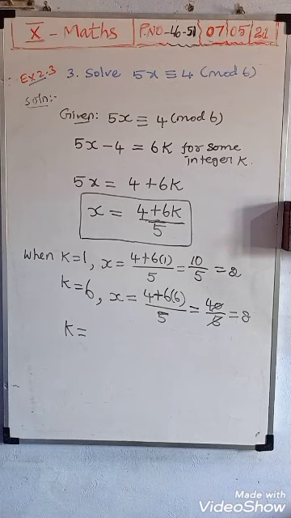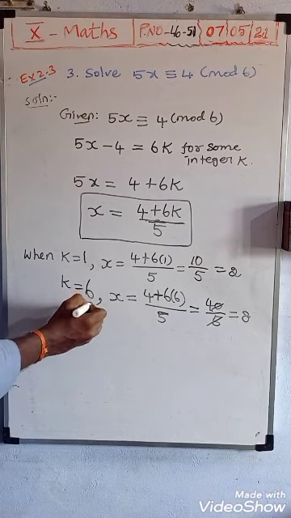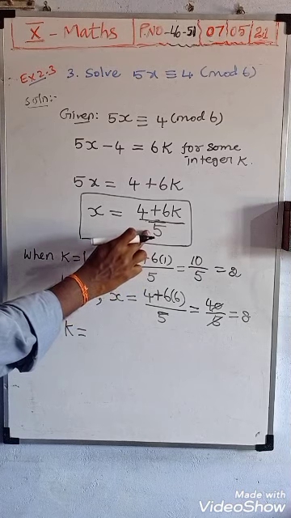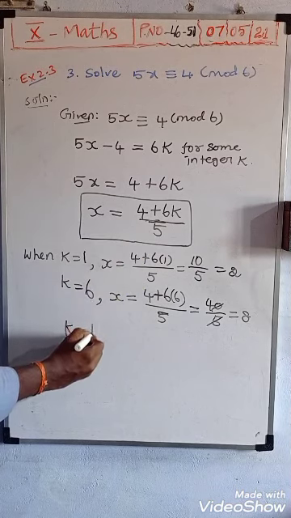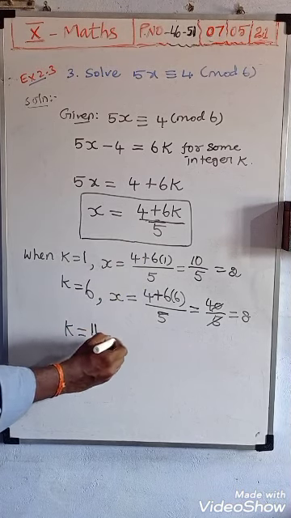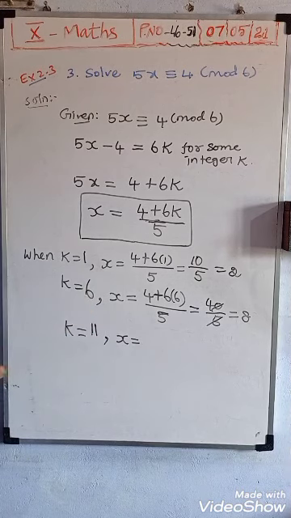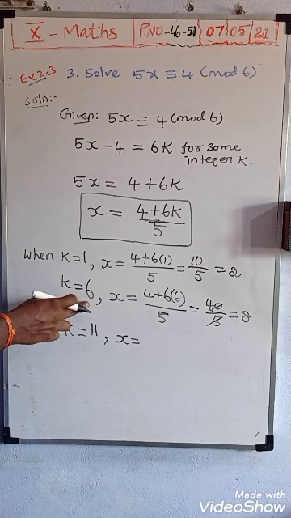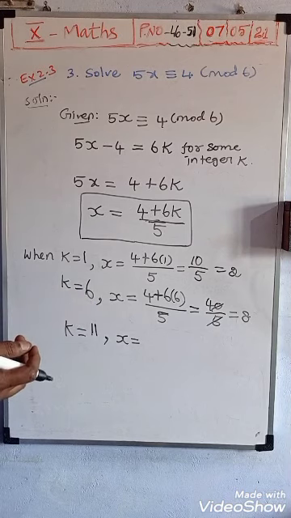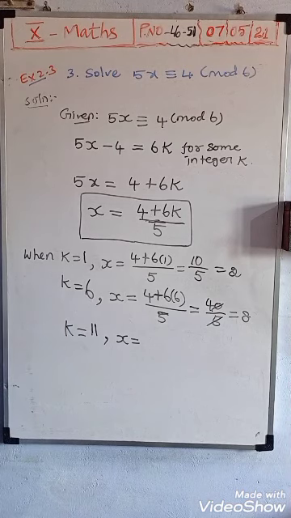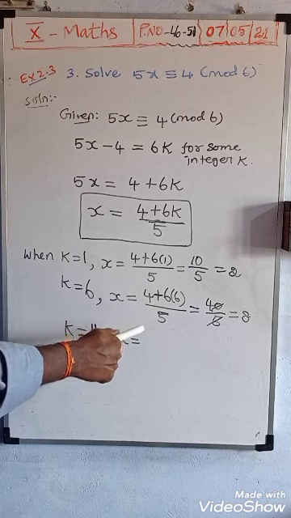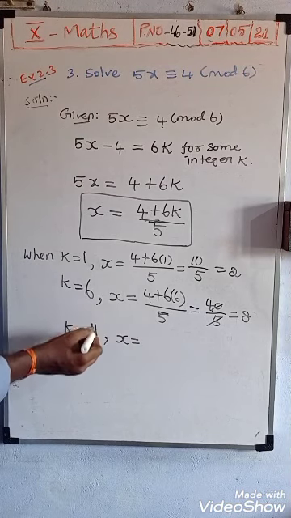Next, 6 plus 5 is 11. Substituting 11, that number is divisible by 5. If you substitute the in-between values 7, 8, 9, 10, surely we will not get a whole number. So only 1, 6, 11 work.